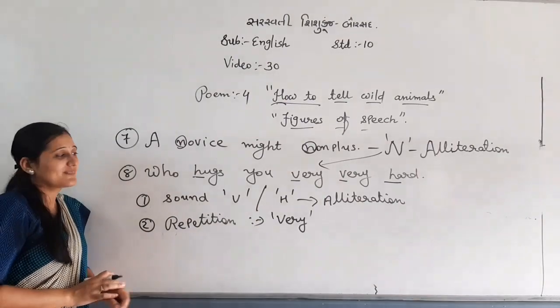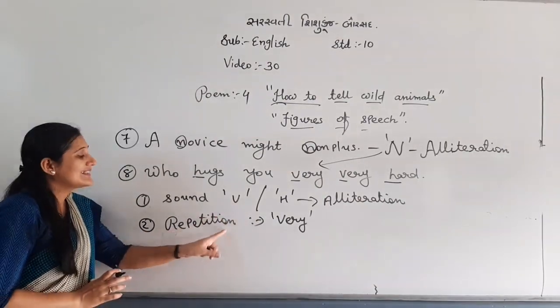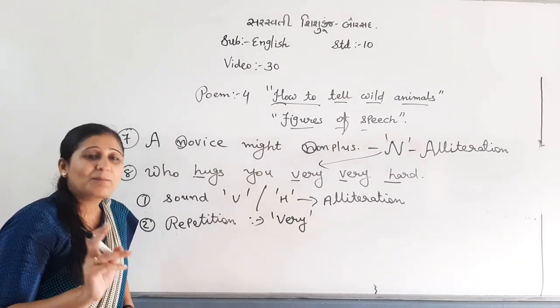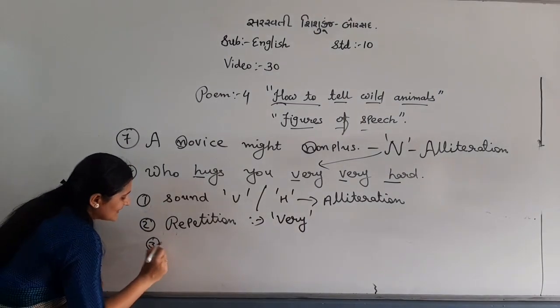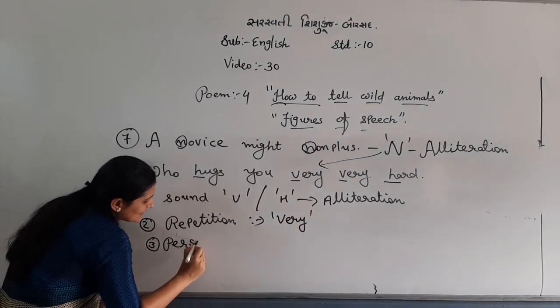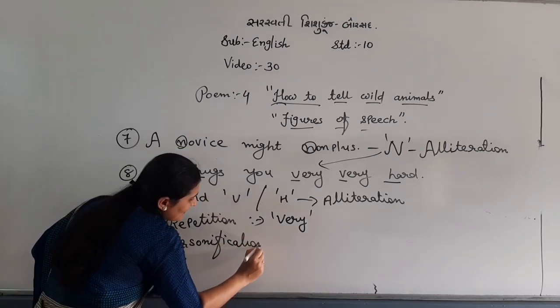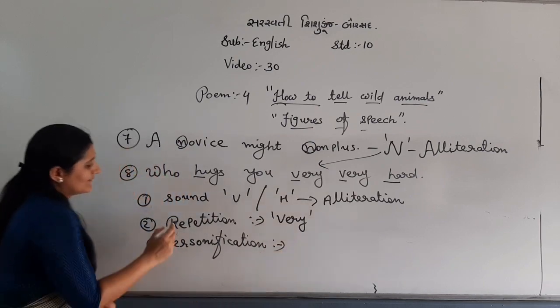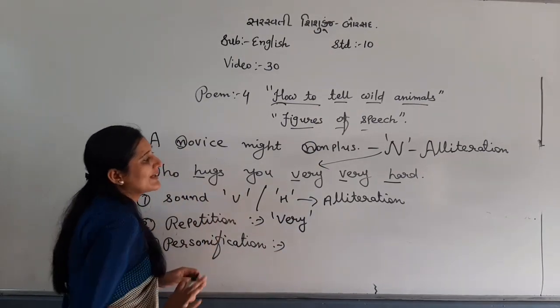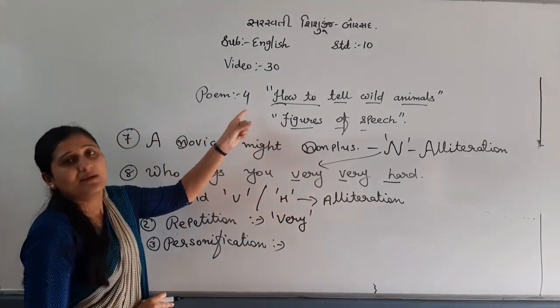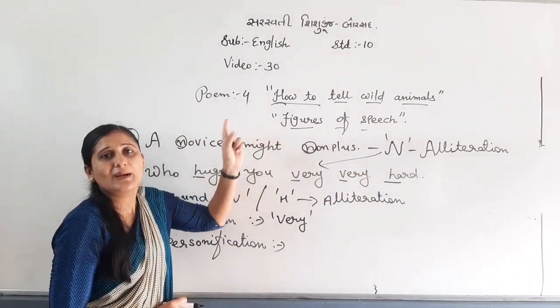The first one, alliteration, is easy. The second one, repetition, is easy. The third one, my dear students, is personification. Why personification? See, "Who hugs you very, very hard?" You know, embracing. In this poem, which animal does the writer talk about? Bear.